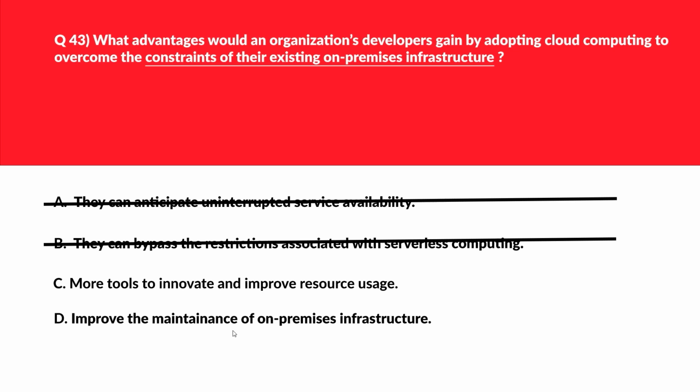Let's move to option D. D says improve the maintenance of on premises infrastructure. Leveraging cloud technology typically reduces the need for on premises infrastructure maintenance rather than optimizing it. This is out. We are left out with option C and we will lock it.